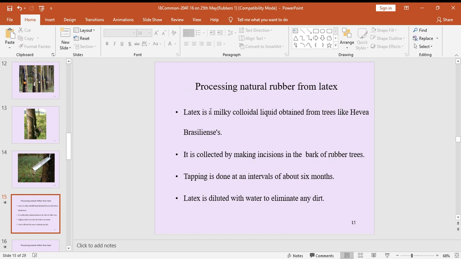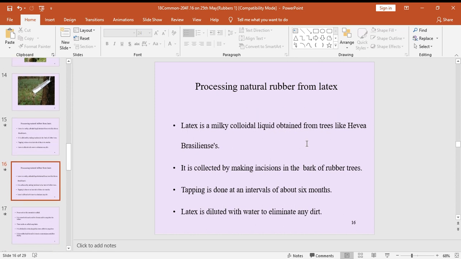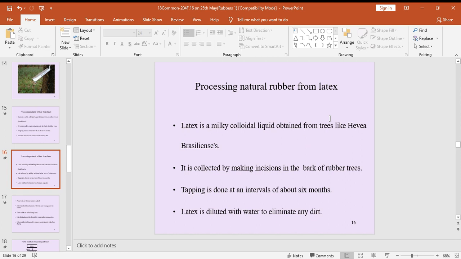Right, this is the processing of natural rubber from latex. Continuation of this processing of latex in the next slide. So latex is a milky colloidal liquid obtained from trees. Already we discussed.